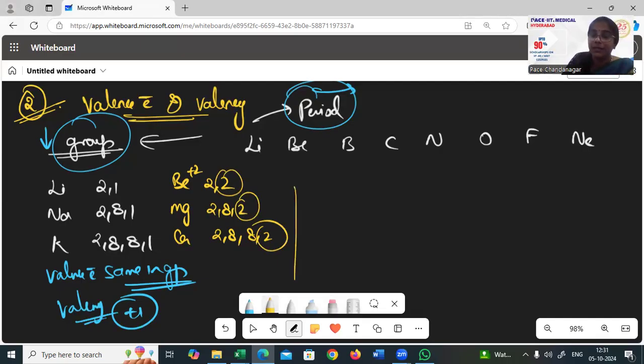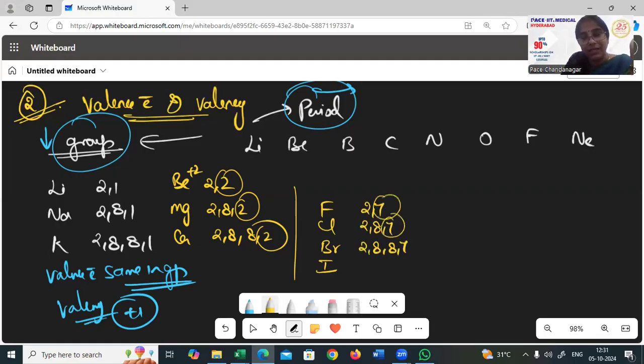And similarly, you have halogens. Halogens are F, Cl, Br, I. So this is 2, 7. This is 2, 8, 7. This is 2, 8, 8, 7. So everywhere you have 7 electrons and the valency is -1 here, because everywhere you want to grab one electron to become negative. So valency is -1.